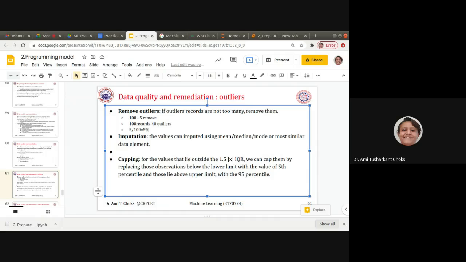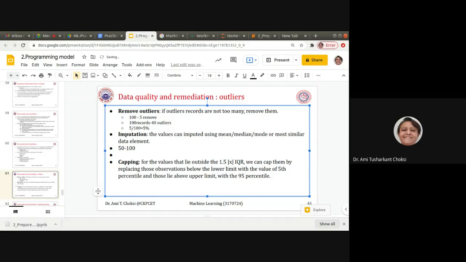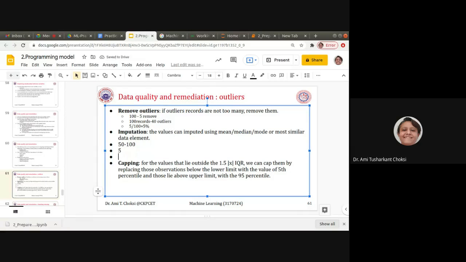For example, the normal range is say 50 to 100 and our data has the value say 5. If our data has the value say 150, now this is an outlier, right? This is considered an outlier because the normal range of the data is 50 to 100. This is our data, which is an outlier because it is outside the normal range of our data, right? So this is considered an outlier. This is also considered an outlier, right? So these two are the outliers.